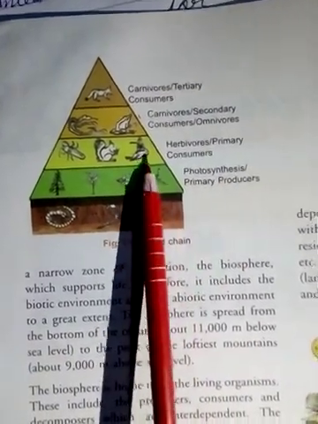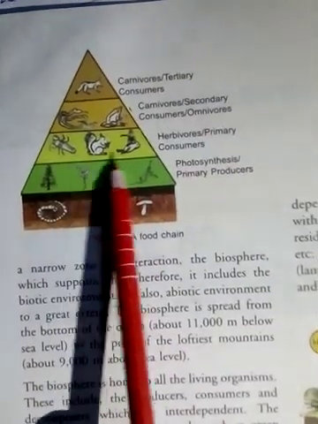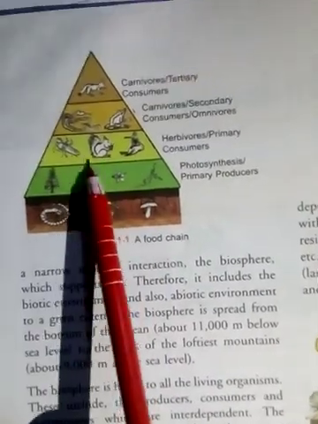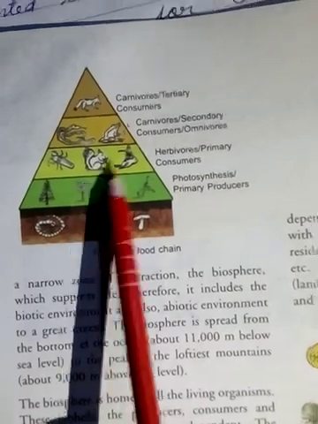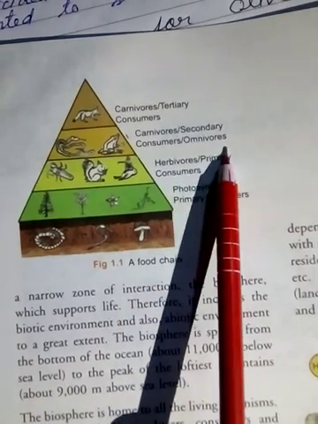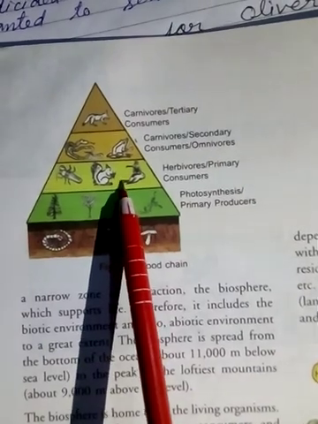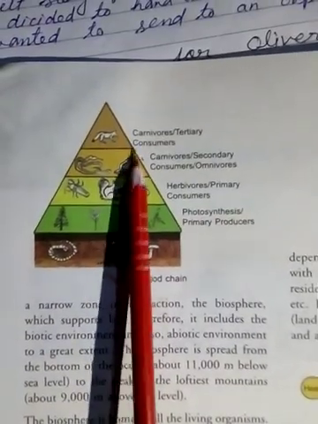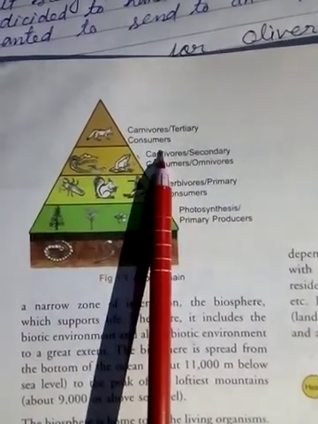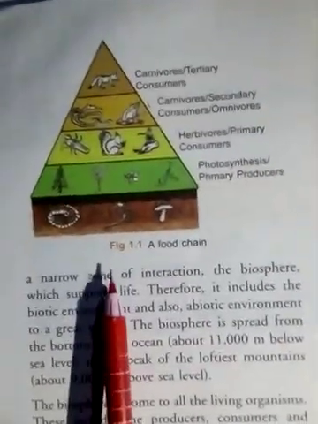And the second is herbivorous, or you can say primary consumer. It means these creatures depend on plants for their food. So this is the second part of our environment. And the third is carnivorous, or you can say secondary consumer, or omnivorous. It eats insects and other animals for food. And the last one is carnivorous, or you can say tertiary consumer. This is the food chain of our environment. I hope it is clear to all of you.